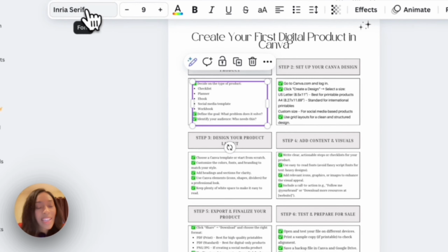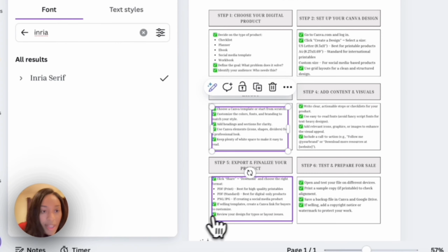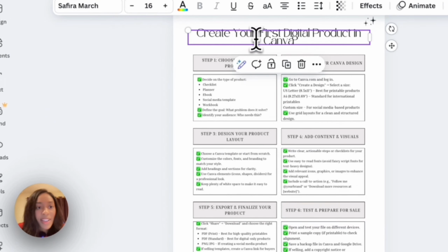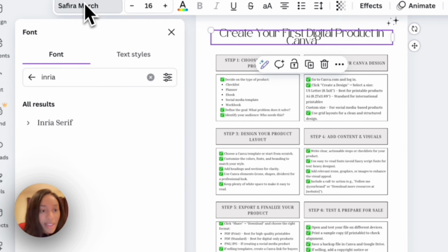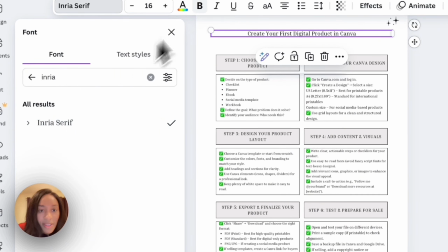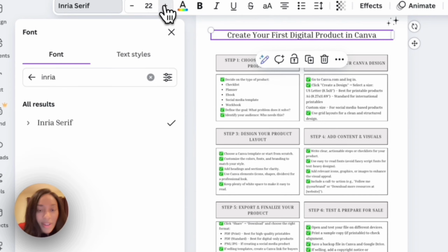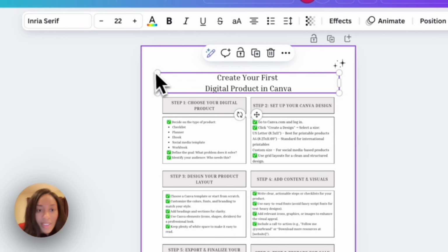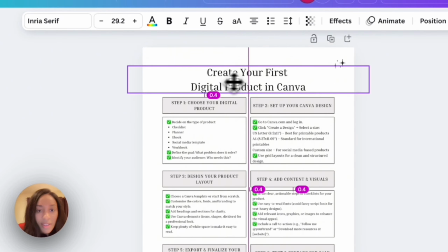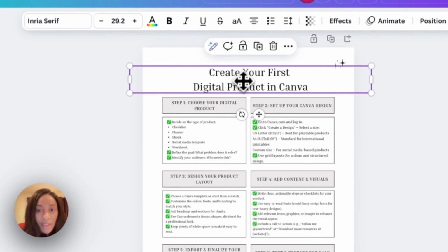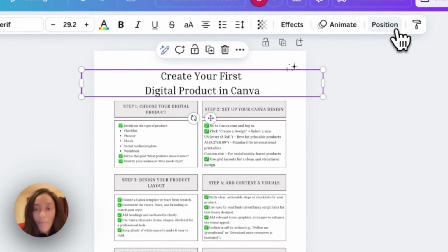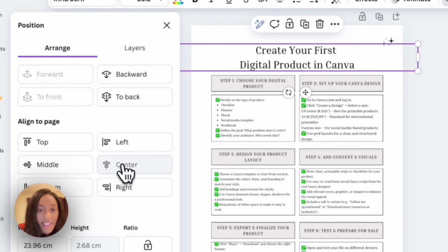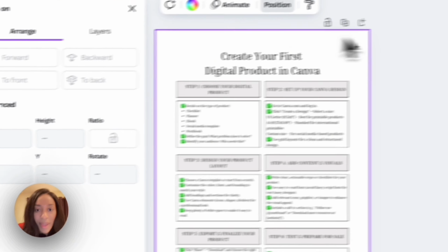I actually really like serif. I'm gonna make sure all of these are the same font. All right, so I already like the font that we were given. So let me update the title and let me make this bigger. Create your first digital product on Canva. So that we can middle align, we can go to position, arrange, and then center, so we can have it in the center of the page.